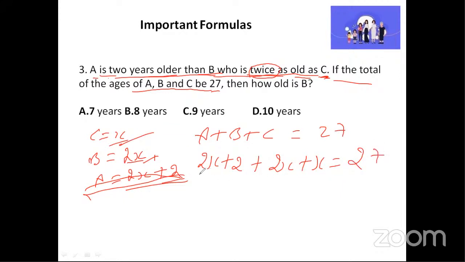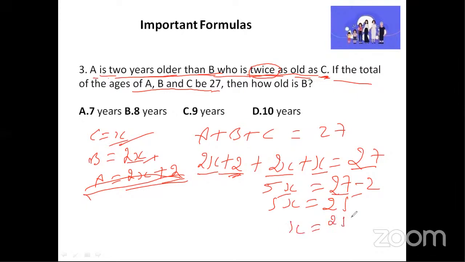Now let us add all the values which have x. So 2x plus 2x plus 1x. If 1 is not written, it is assumed to be 1x. If we add, you will get 5x is equal to 27, with one more 2 here. We will send this 2 to the other side, so this plus 2 will become minus 2. So 5x is equal to 27 minus 2, 25. So x is equal to 25 by 5, which is x is equal to 5.